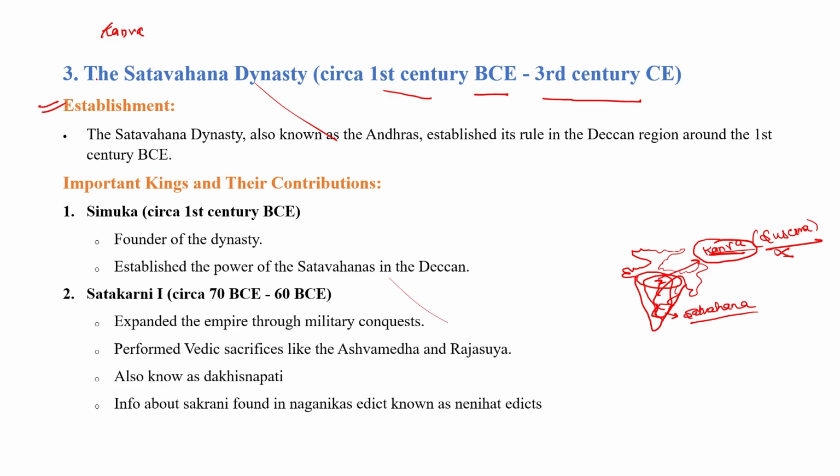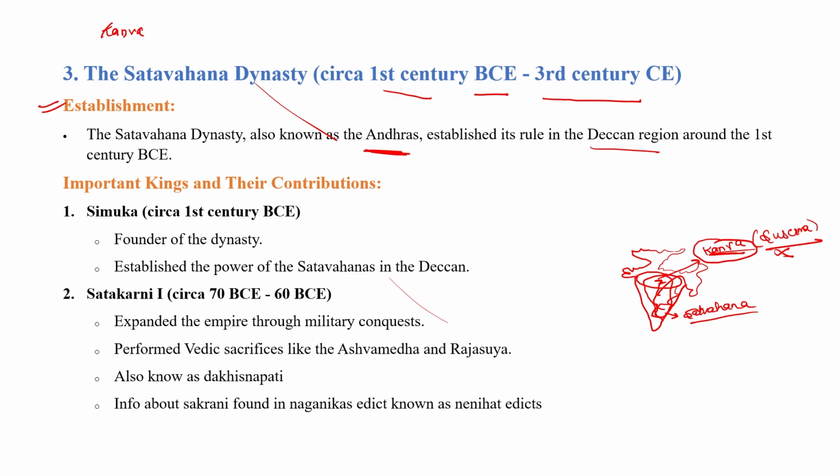Let's understand the establishment of the Satavahanas. As I told you, they came from southern India, the Andhra region, and they captured North India and expanded their empire from south to north. The Satavahanas were the only dynasty who came from south to north India and captured northern India. So in history, the Satavahana dynasty was also known as the Andhras. Why are they also known as Andhra? Because they came from the Deccan region of India. They belong to the southern region of Andhra Pradesh. That's why the Satavahana dynasty is also known as the Andhra dynasty.